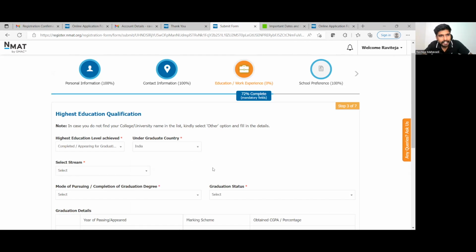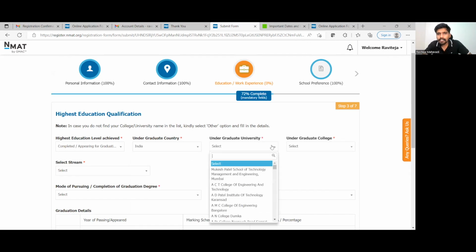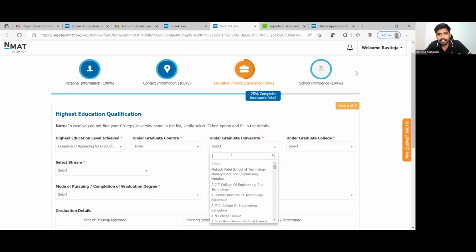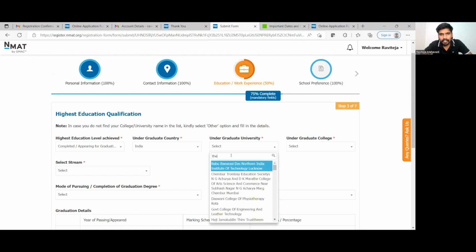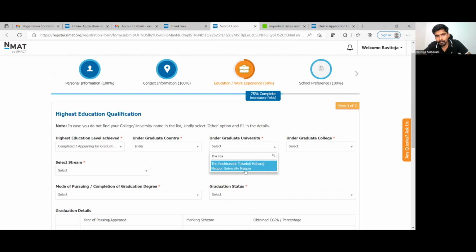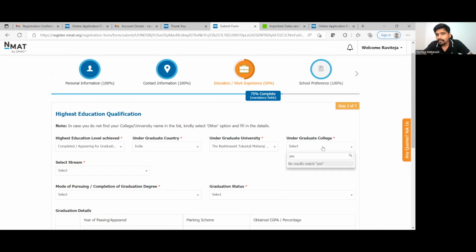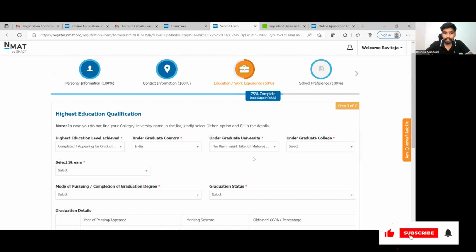Undergraduate country, India. Then they will ask you for your university. So search among the list what your university name is. For example, my university is the Rashtra Sant Tukdoji Maharaj Nagpur University. Excellent. And undergraduate college is Yashwantrao Chauhan College of Engineering, which is not there in the list. So I'll try for others.